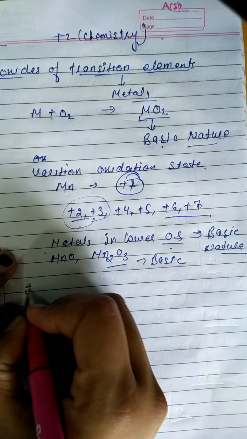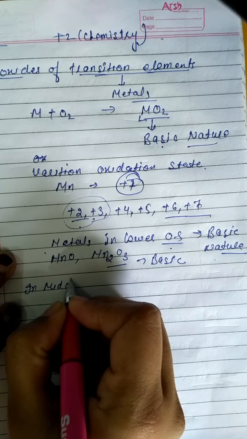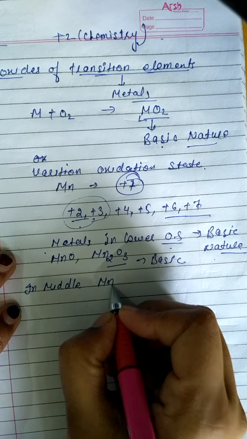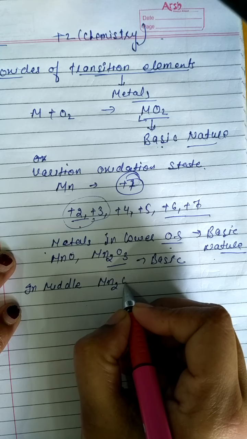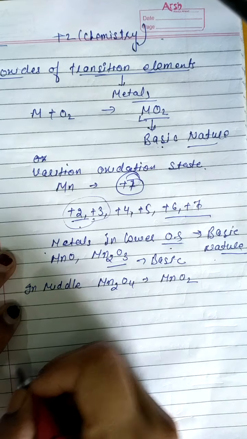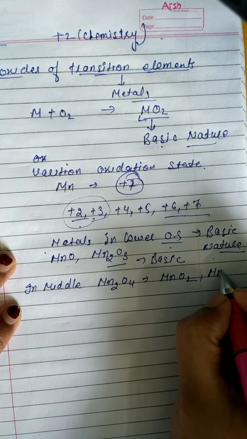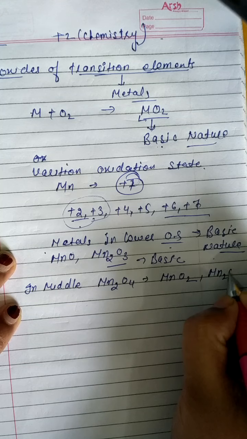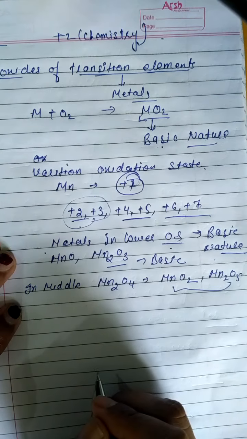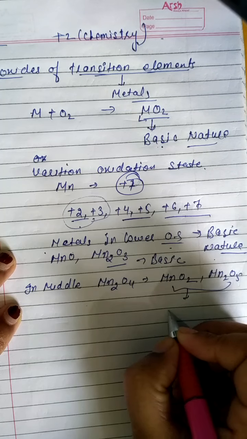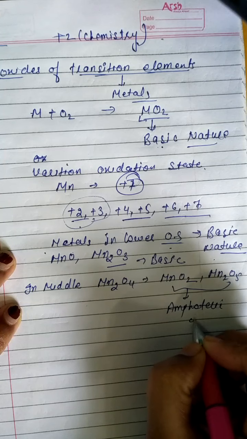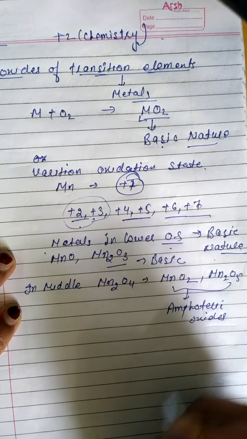But in the middle, if we are talking about MnO2, the first one, and the second one, Mn2O5, that is in +4 and +5 oxidation states, they show amphoteric oxides.